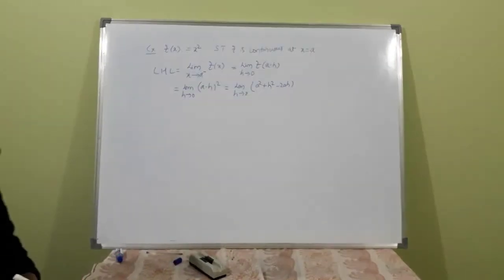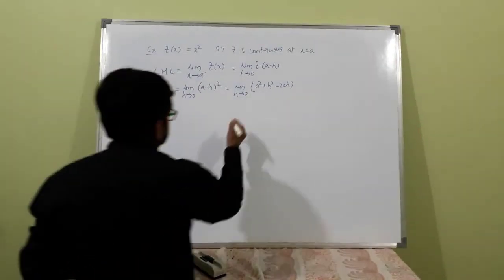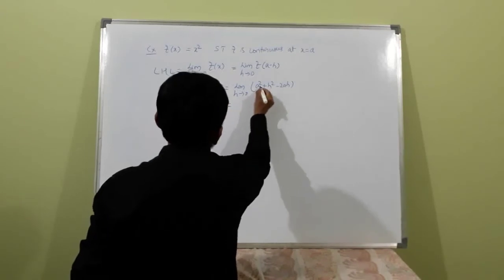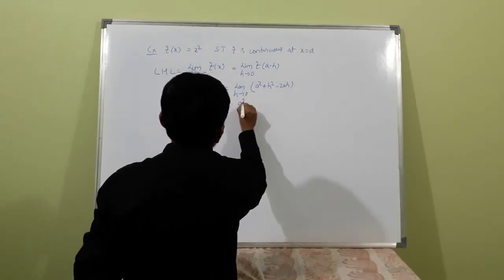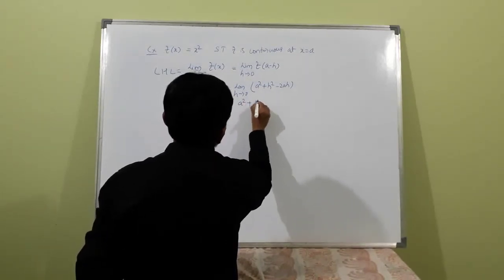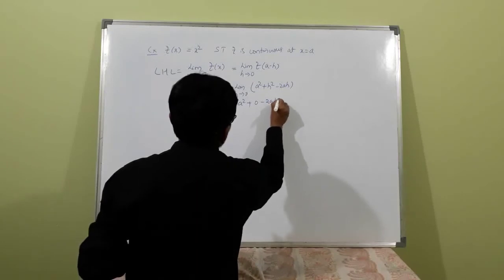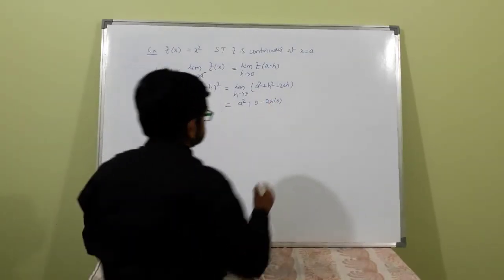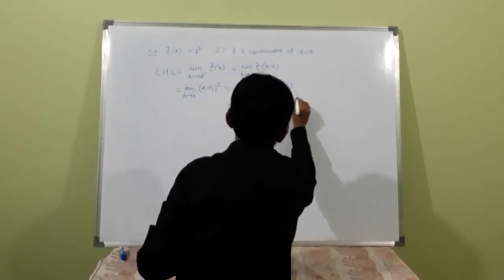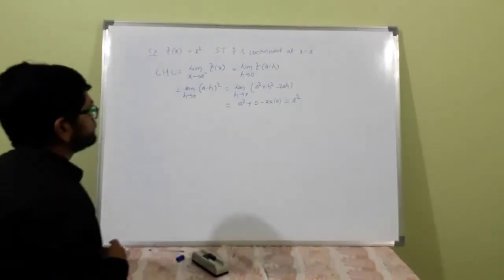Okay, a minus b whole square. a square plus h square is 0 as h tends to 0, minus 2 into 0, 2a into 0, totally these two terms are 0, so the value will be a square.